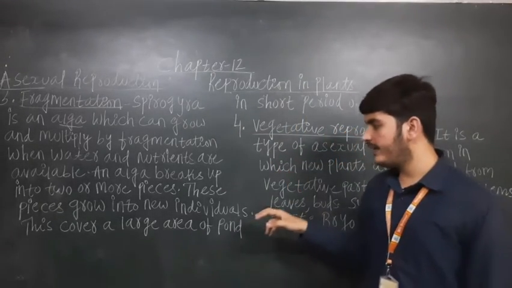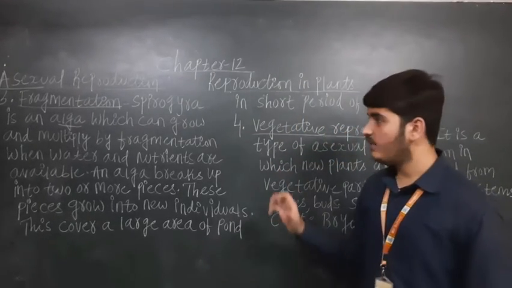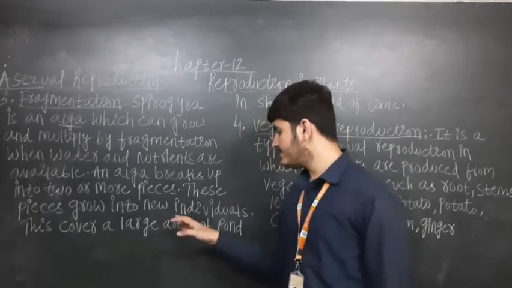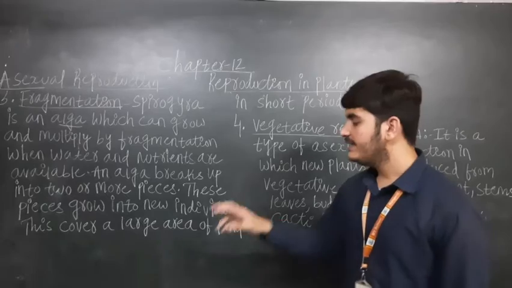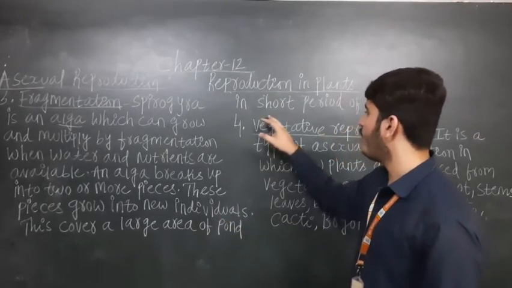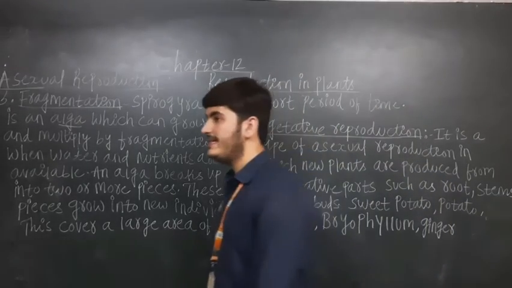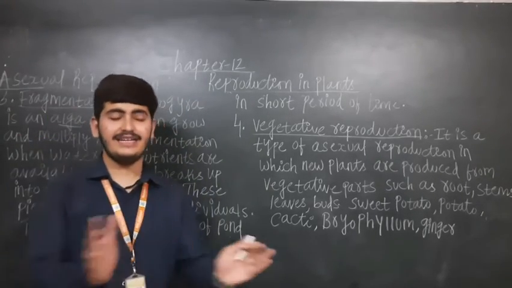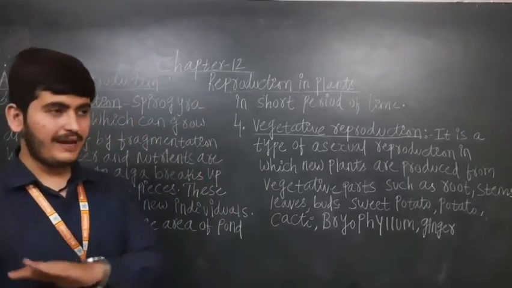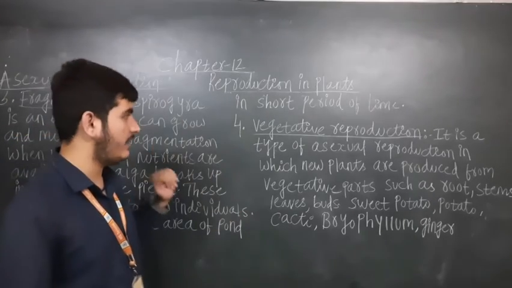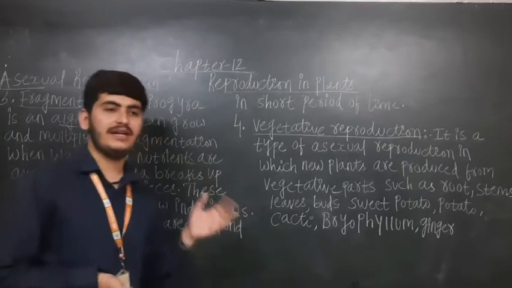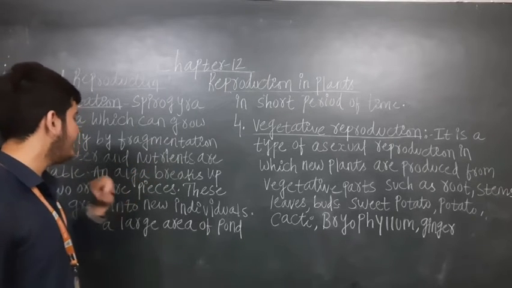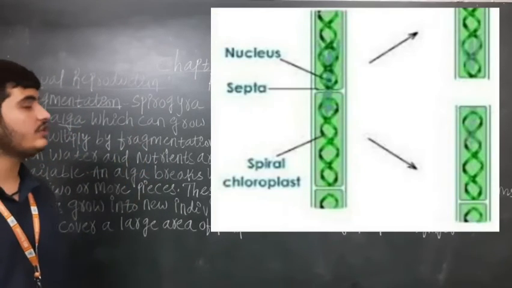These pieces grow into new individuals. Now these two pieces which divided into two halves grow into new individuals. This covers a large area of a pond in a short period of time. You have seen algae many times in rivers, ponds and lakes. The green colored substance that forms a layer over the water is Spirogyra only. They grow when water and nutrients are available to them. You can see it in the picture also.